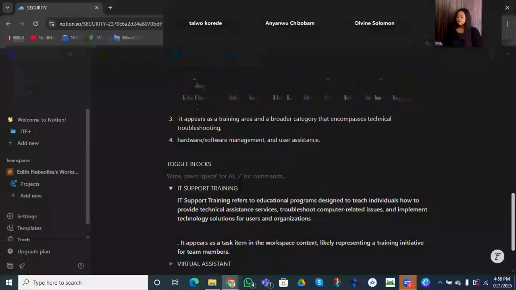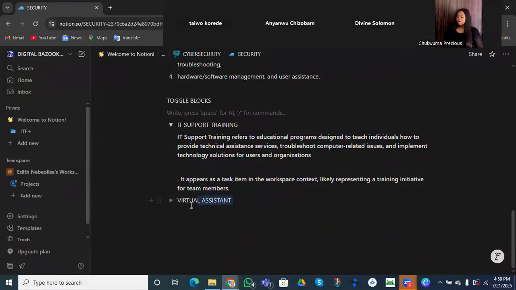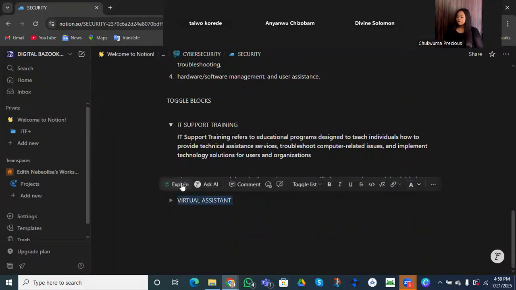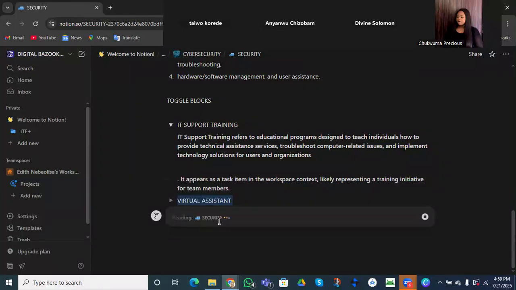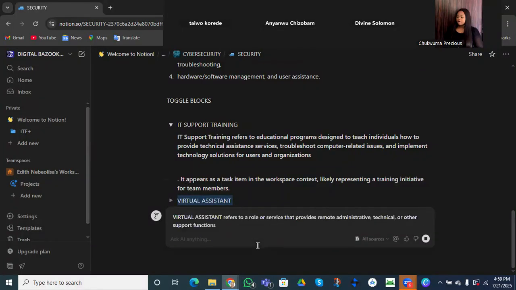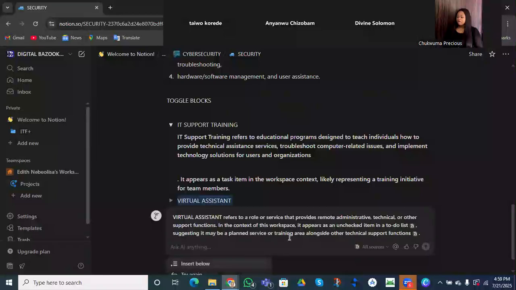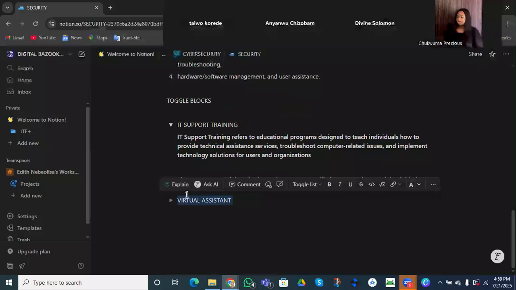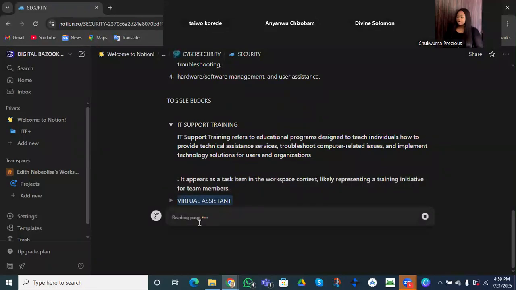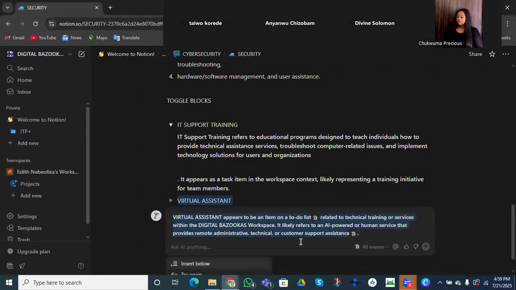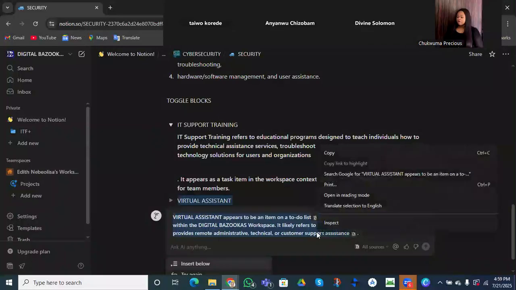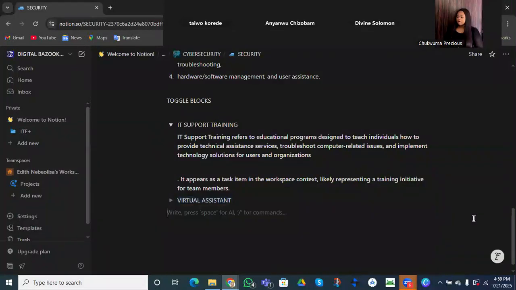All right, let's go and do the same thing. Let's ask AI to tell us the meaning of a virtual assistant, right? We want to know the meaning of a virtual assistant. So he's giving us his own meaning. Okay, it's fine. Oh, sorry, I think I missed that, right? So let's just copy the meaning of whatever the AI is giving us just for the training, because I need something to fill up the toggle list.